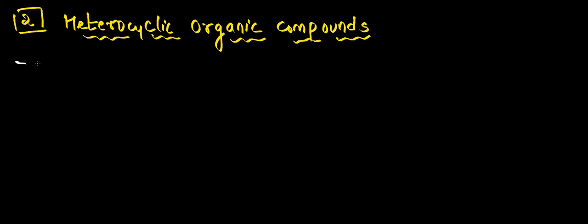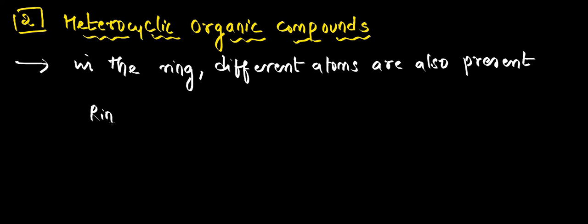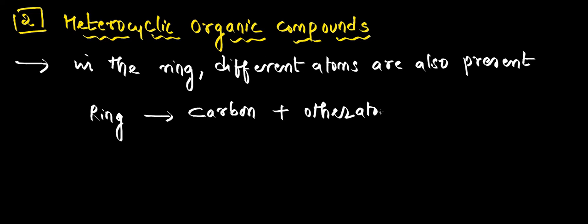So here in the ring, different atoms are also present. What does it mean basically? When you take a ring, it consists of carbon atoms and also some other atoms. That is the meaning of heterocyclic.